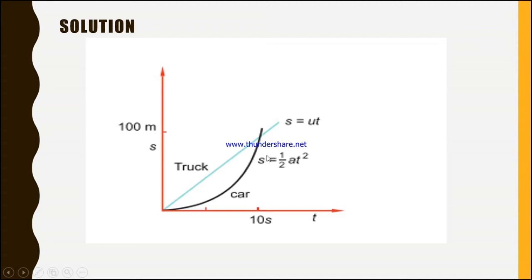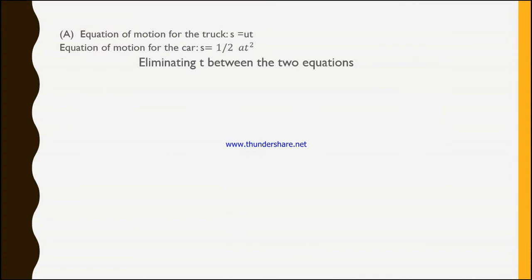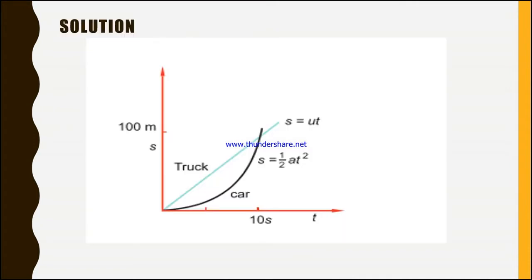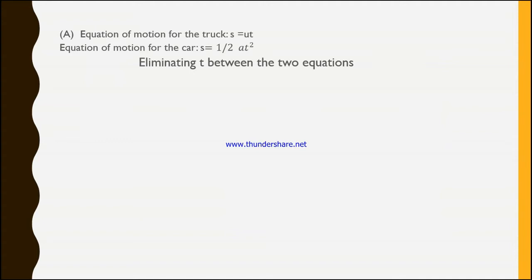So try to make things in one side, like s in one side, so we will obtain the equation for s. The first thing we are going to do is eliminate t in both equations.